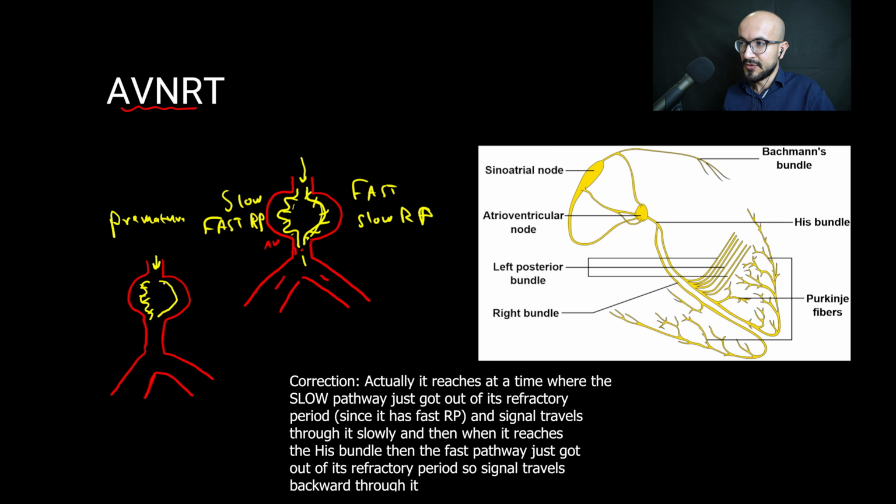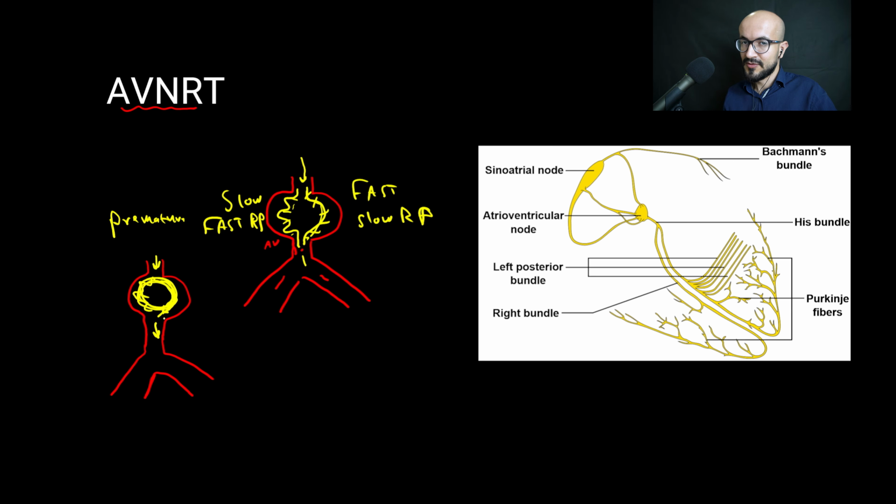So it would go through the fast pathway first, and then when it reaches the His bundle, it would go into the His bundle, but at the same time, the slow pathway would be out of its refractory period. So it would travel back through the slow pathway, and then it would find that the fast pathway had undergone its refractory period and is back from its refractory period. So it would travel back through the fast pathway and then into the slow pathway, and so on, and enters a loop in the AV node. And this would lead to many impulses traveling into the His bundle now, leading to the AV nodal re-entry tachycardia.